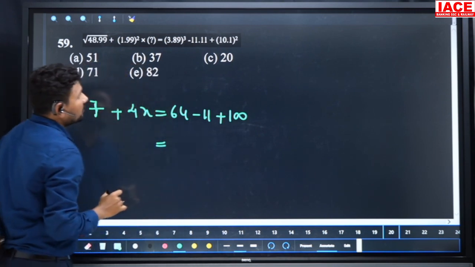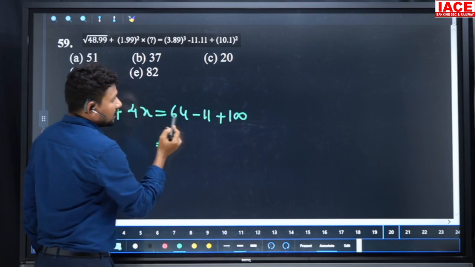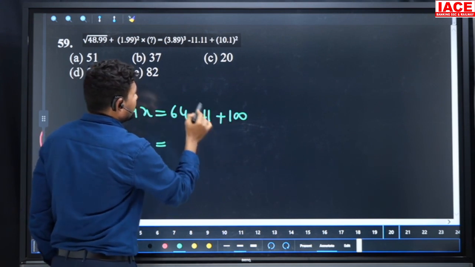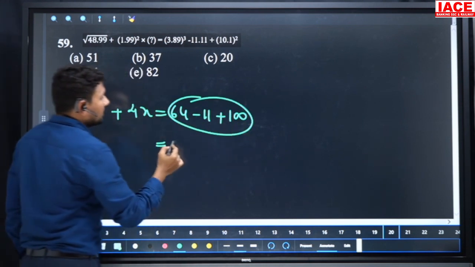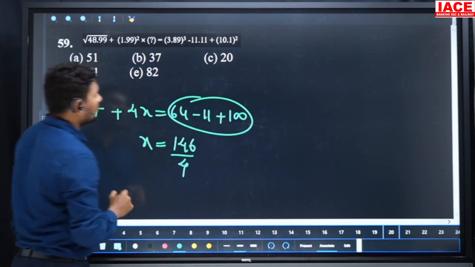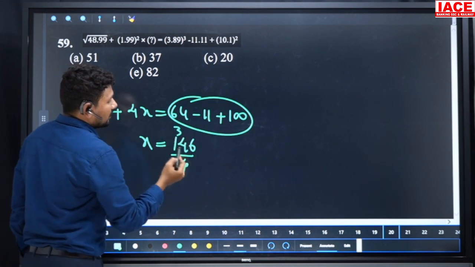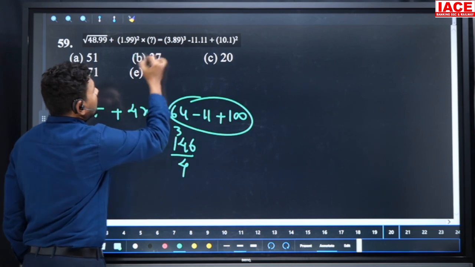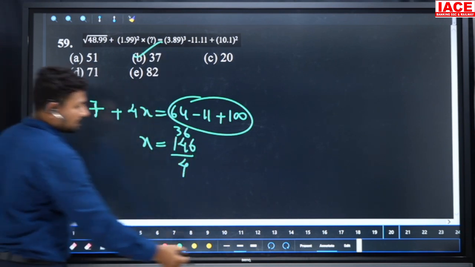So we should simplify the values here. 64 minus 11 is 53. 53 added to 100 is 153. From 153, 7 will be removed. We'll get 146. 146 by 4 is equal to x. So 4 how many times? 4 threes are 12. Remaining value is 26. 4 sixes are 24. Our option is 37. 36 is very near to 37.